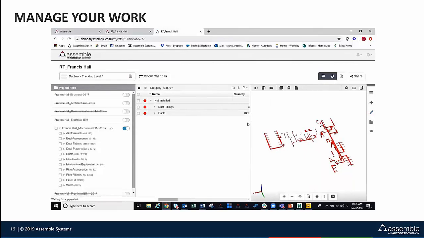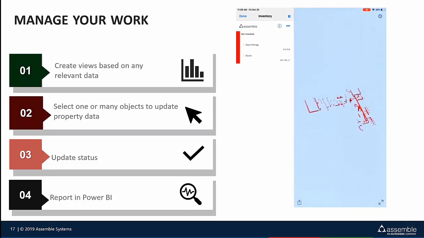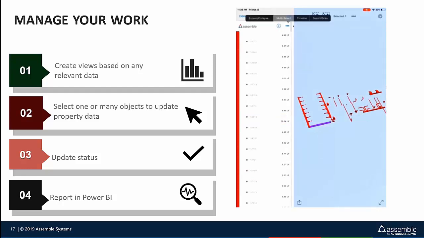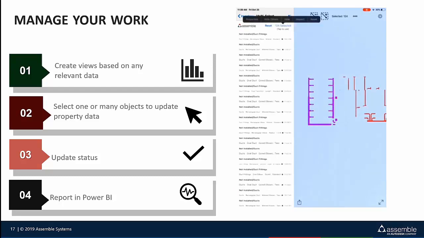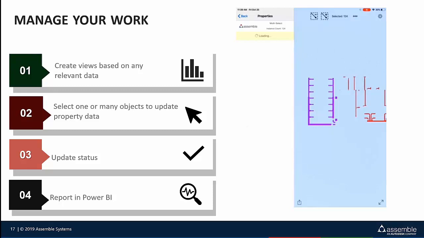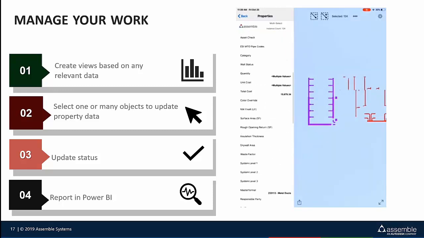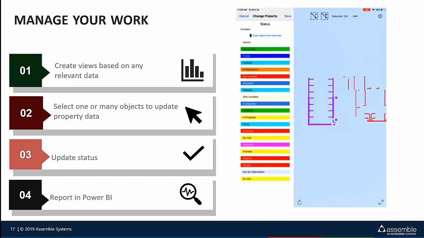So the next step in this process is going to be accessing this data right out in the field. So over on the right side of the screen here, you can see our mobile app. So accessing all of this information, we have the ability to append property data right away for one item or a group of items. So we can jump in, create a quick multi-select, and append our status for one specific item. So as we jump into our properties here and we scroll down, we'll be able to append that status right there into our installed bucket.